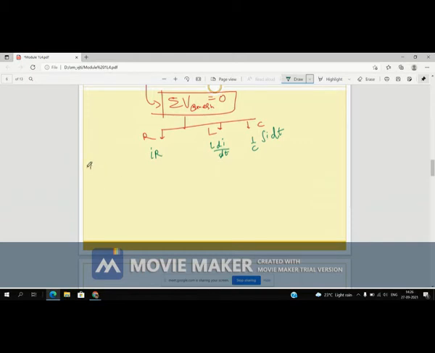Let's take an example. Suppose a voltage source is connected in series with a resistor, inductor and capacitor, right?